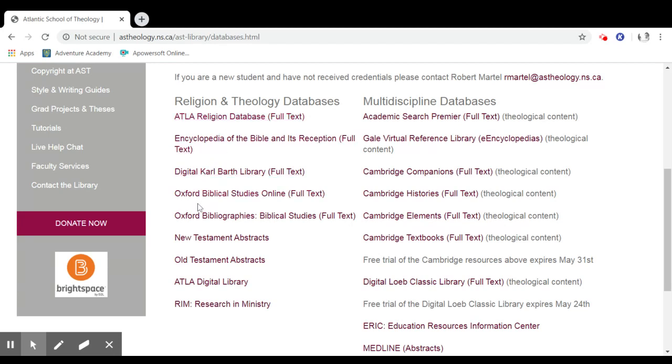I'm going to take you down and we're going to look at the Oxford databases very briefly. So you have your Biblical Studies Online and your Oxford Bibliographies. Biblical Studies Online has access to 6 essential Oxford University Press Bible texts. Let's take a look at what it looks like.